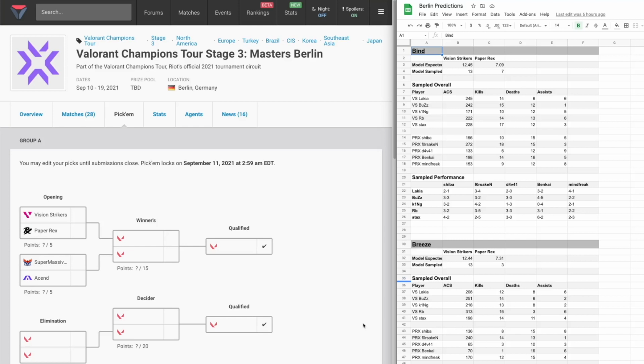Actually, a few small notes before we go. For the maps selected for any game, I let the model randomly choose. I was considering using prior map info for teams, but ran into complications with Breeze being recently introduced and questions about if teams would ban their least played map or their opponent's most played map.